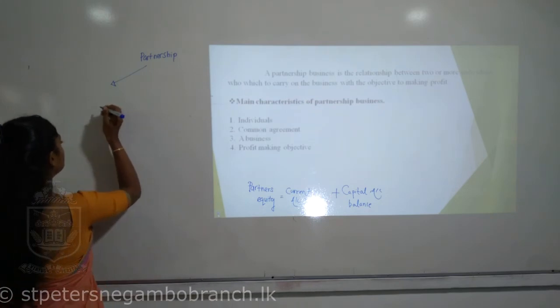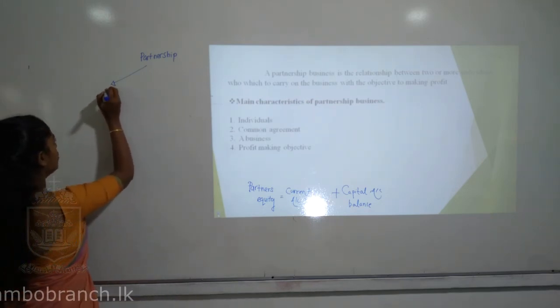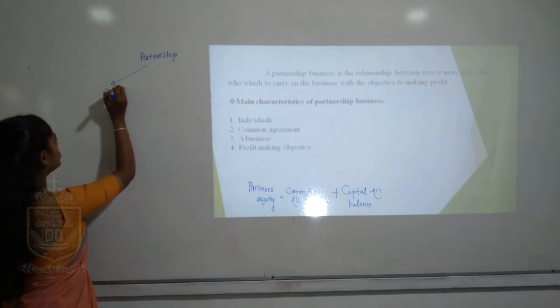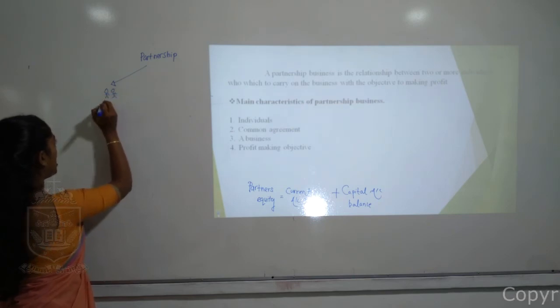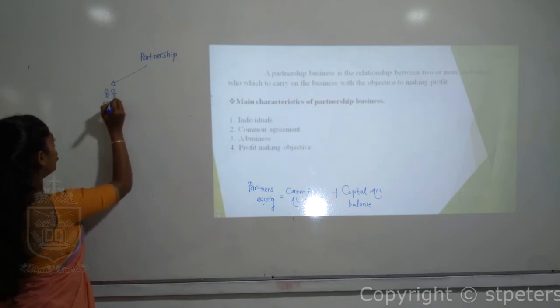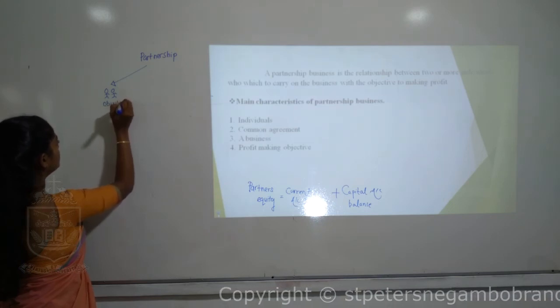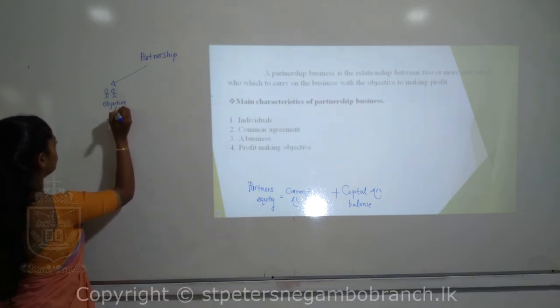They were like individuals. There are individuals in the partnership, and they have a common objective. The objective is profit.